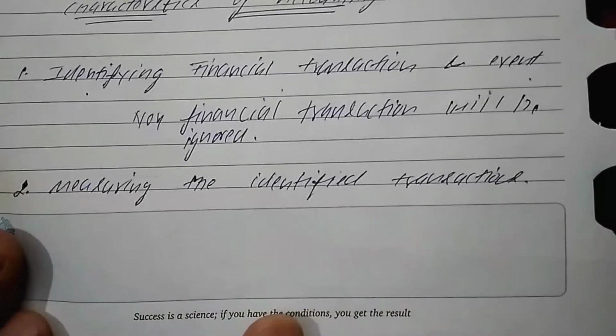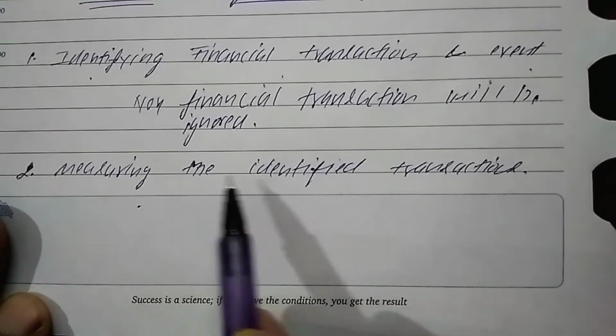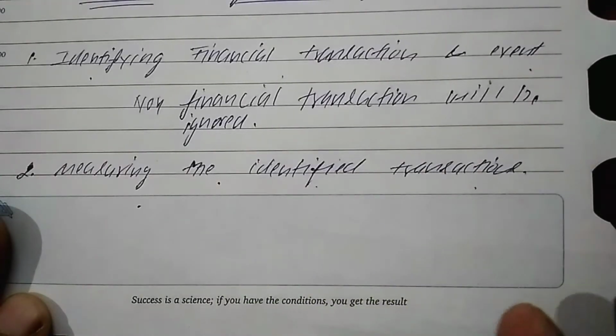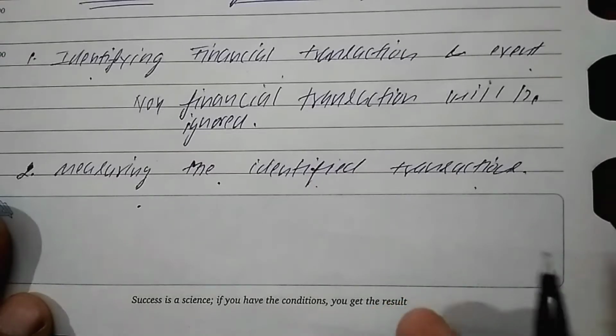The second characteristic of accounting is measuring the identified transactions. All the identified transactions and events should be measured in terms of a common measurement unit, that is the currency of the country.